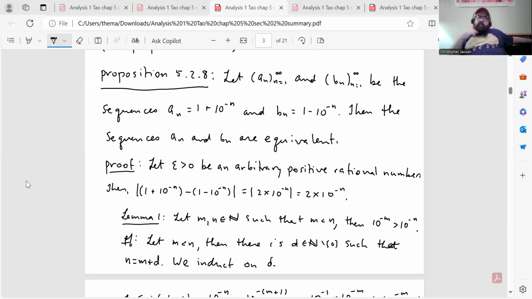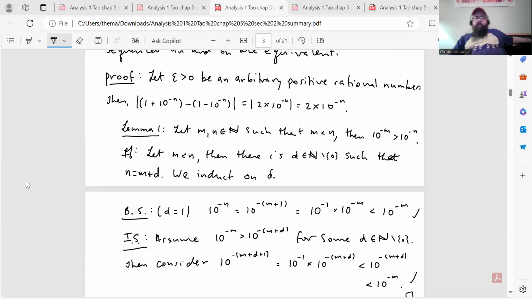All right, proposition 5.2.8. Let a_n and b_n be the sequences a_n equals 1 plus 10 to the minus n and b_n equals 1 minus 10 to the minus n. Then the sequences a_n and b_n are equivalent. So we'll prove that here.